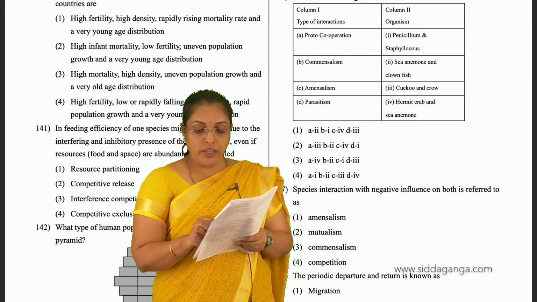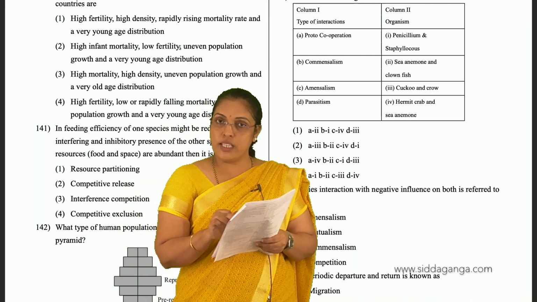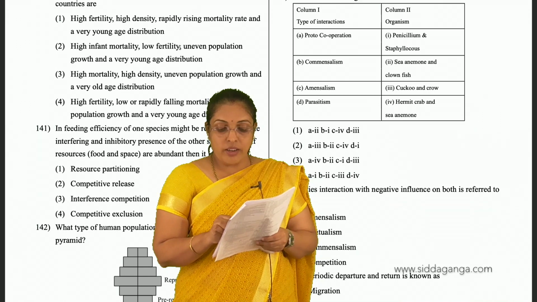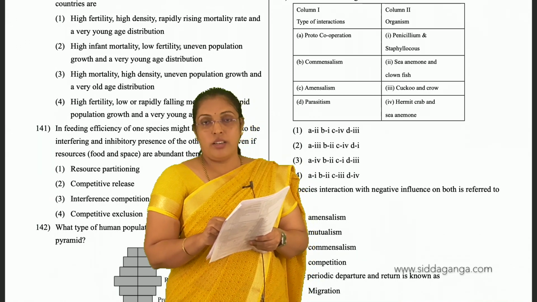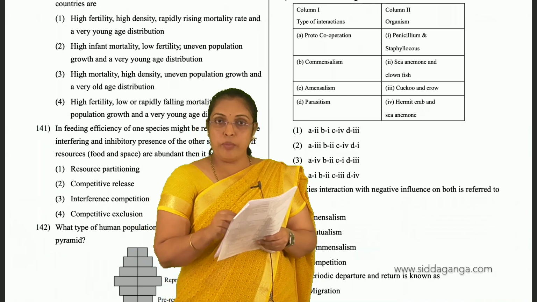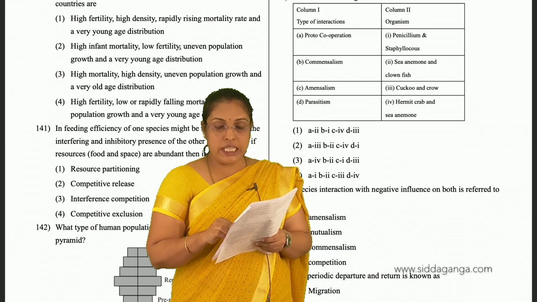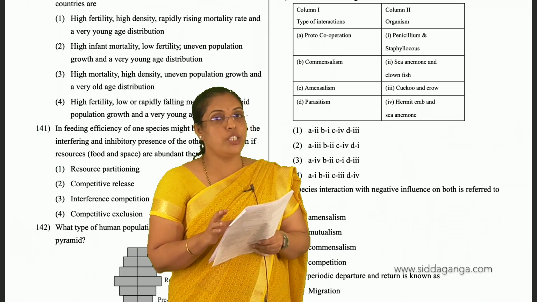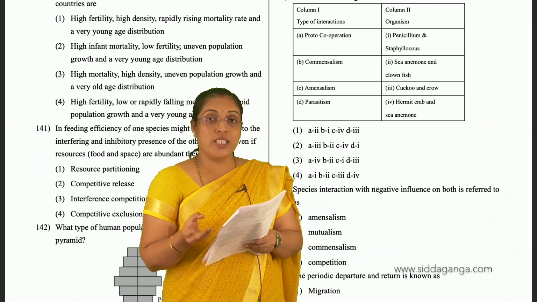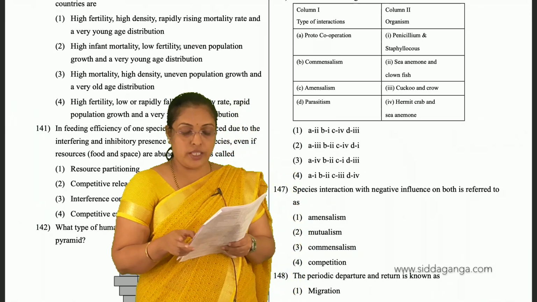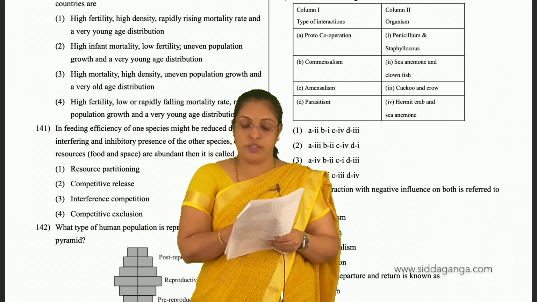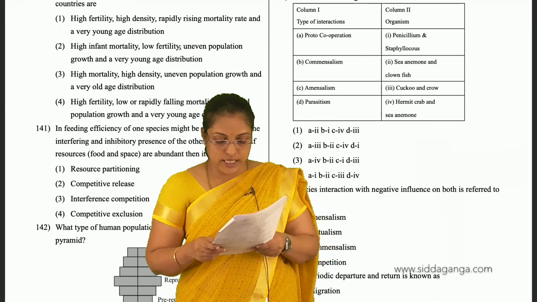See, hermit crab and sea anemone, it is a type of mutualism, but here if hermit crab is going to become extinct, sea anemone will not become extinct. They are not dependent on each other, but they show mutualism. Sometimes they show mutualism. That type of interaction is called proto-cooperation. So 146, third is the answer.